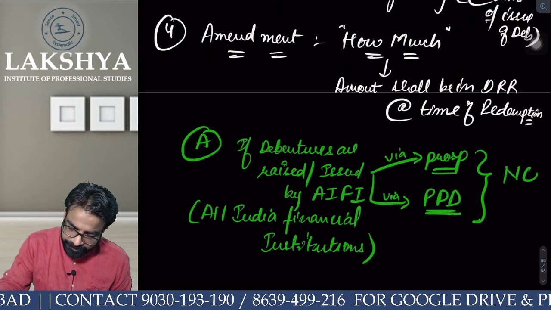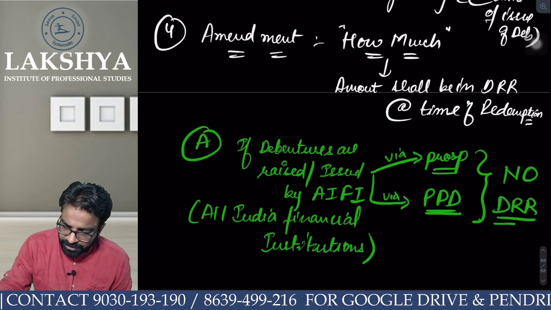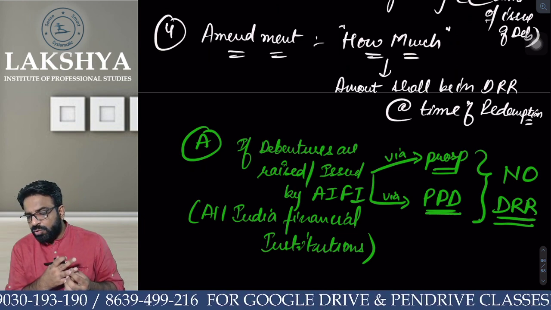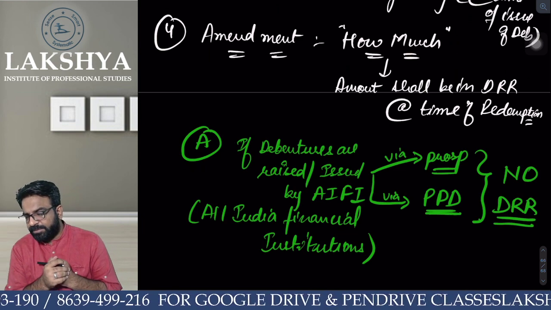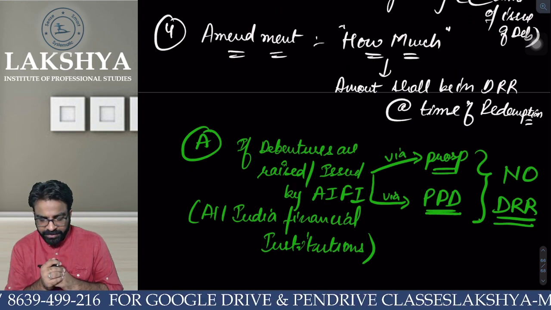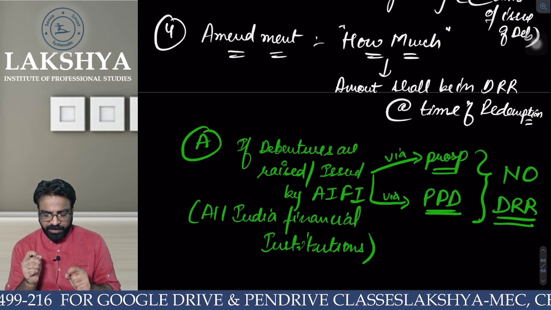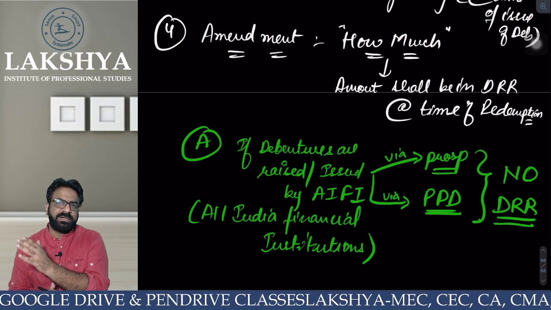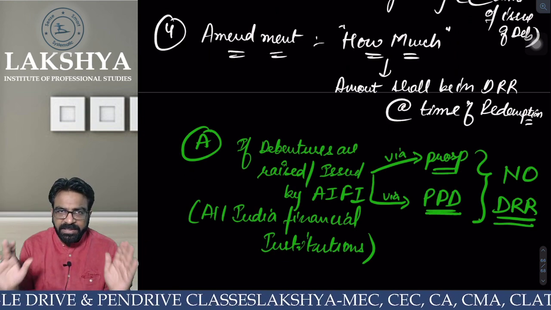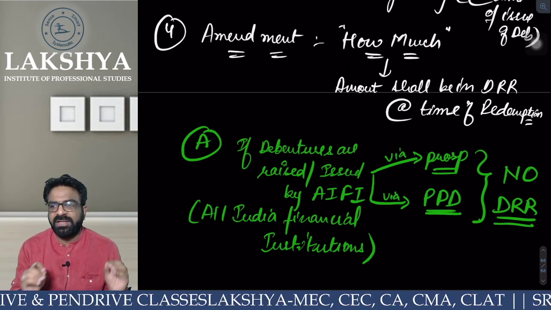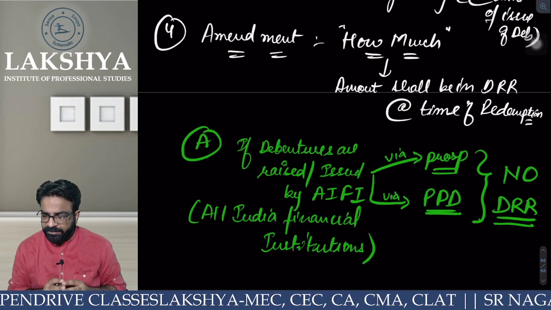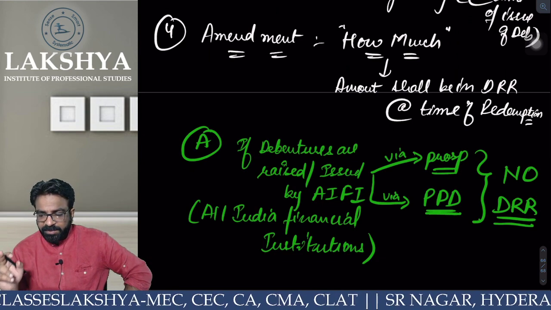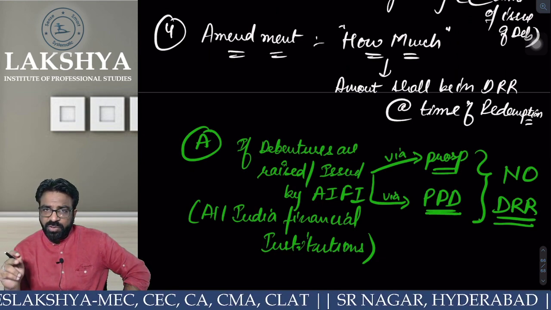what is the provision? Can you read the provision? Do they have to maintain DRR or no DRR? No DRR required. Everyone clear or not? If the debentures are raised and issued by All India Financial Institution, either via prospectus or via private placement of debentures, they need not maintain DRR. That is a clarification given in the recent amendment. Everyone clear or not? Remember one thing, in your CMA material, it is not amended. So make sure that you are amending it. Okay?